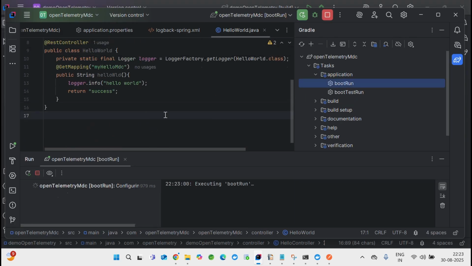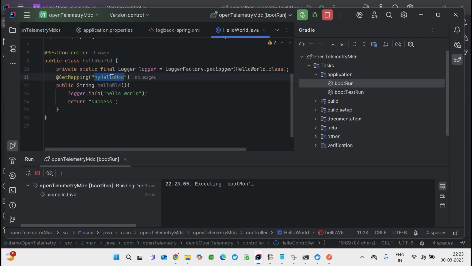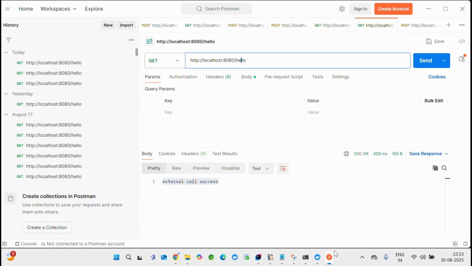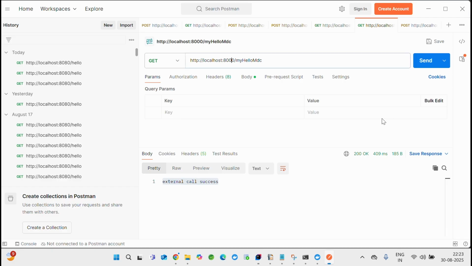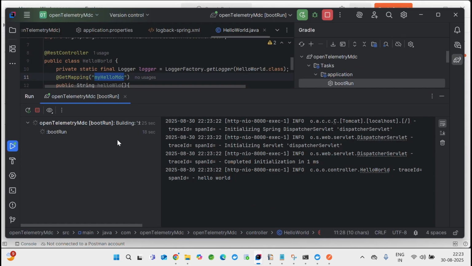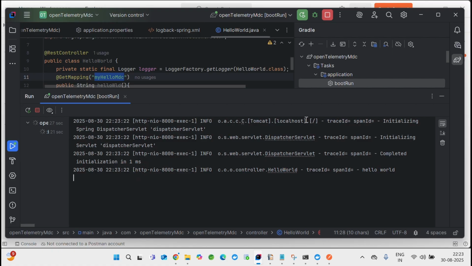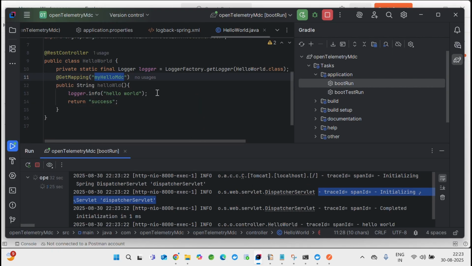The Spring Boot application will be up and running on, I think, port 8000. I forgot if it's 8000 or 9000. Let's try 8000. Yeah, it's 8000. Anyways, let's delete it and hit this and see it's giving success. And you can see over here this traceId and spanId are null, so I'm not injecting anything from here, no traceability.